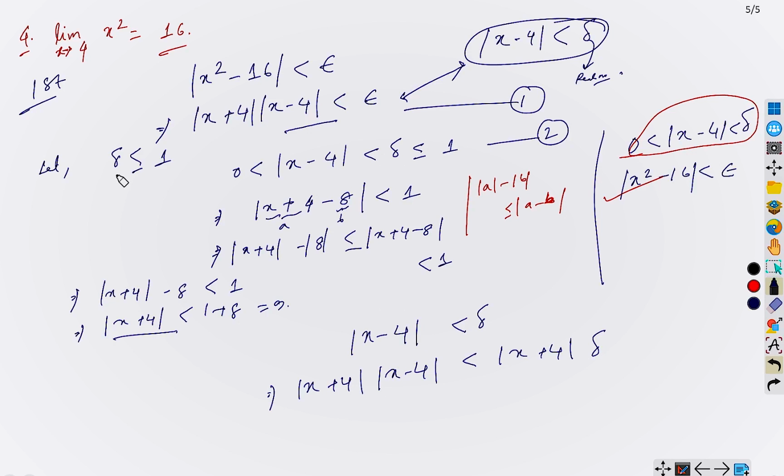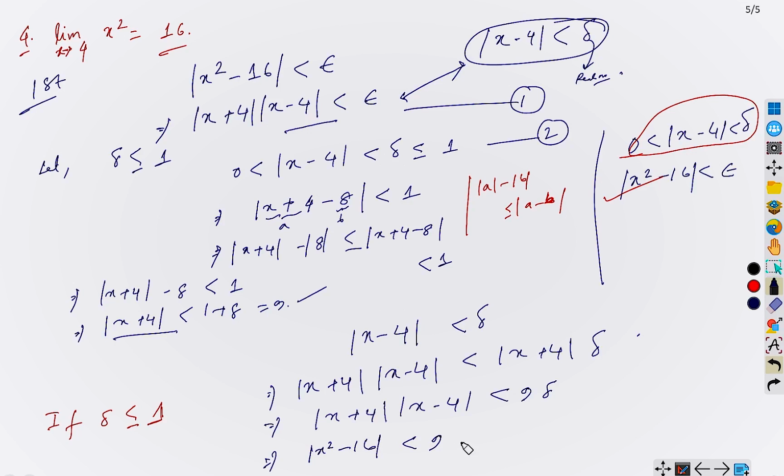Now, if delta is less than or equal to 1, then what will happen? Then we can write this expression, 9 delta, right? From here, correct? So here we obtain that modulus of x squared minus 16 is less than 9 delta. So can you think what would be our final step? We need one more step. The problem is almost finished. It is 95% finished now.